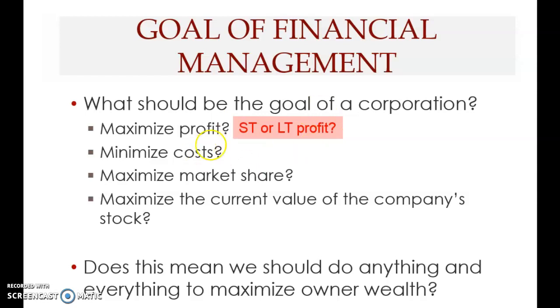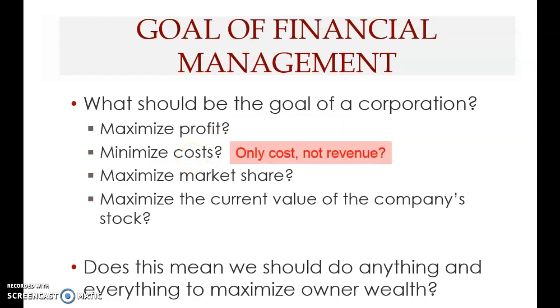Now, the second possible goal is to minimize cost. Is that a better measure than profit? The problem with cost, of course, is that it does not consider revenue. It only considers cost. What about revenue? In fact, profit is a better measure than cost because it considers both revenue and cost. But then profit is limited because it does not mention the time. How many years of profit? Is it for short term or long term?